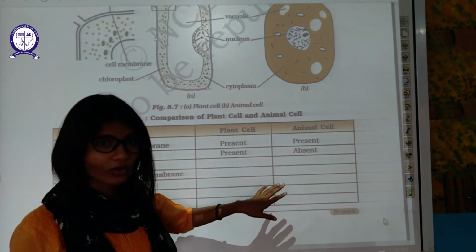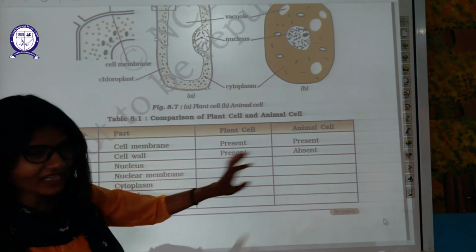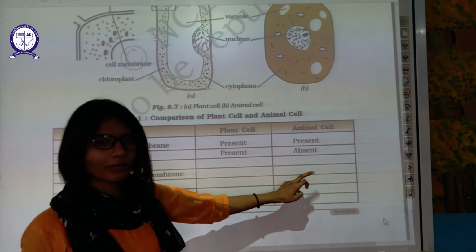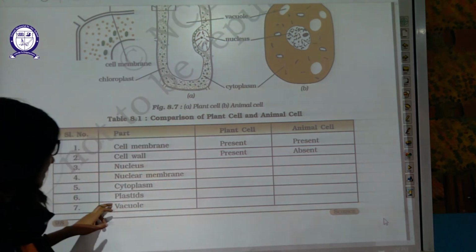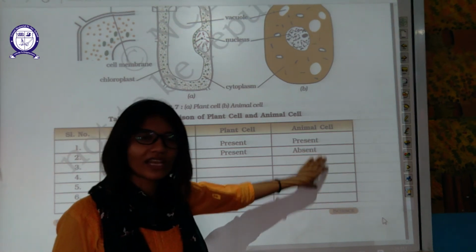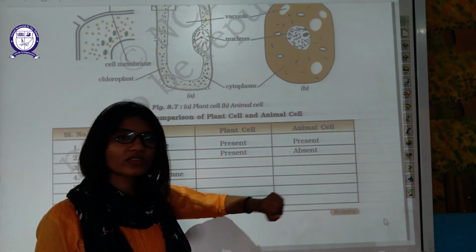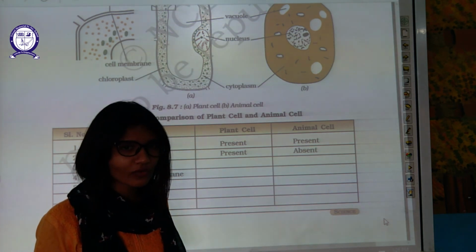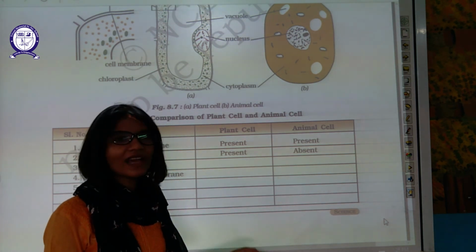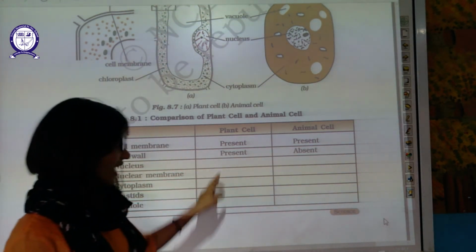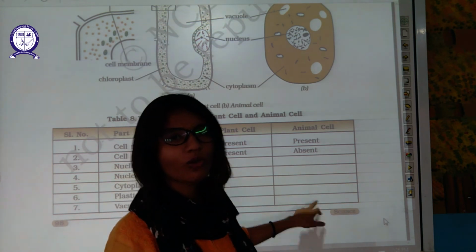Both are eukaryotes. Don't confuse it. Both have a nuclear membrane. Cytoplasm is present; cytoplasm is a common feature. Plastids are present in plant cells and absent in animal cells. Animal cells do not have to carry out photosynthesis. But some bacteria have to carry out photosynthesis. They have plastids. A few exceptions are always there. Vacuoles: large vacuole in plant cells, small or no vacuole at all in animal cells.